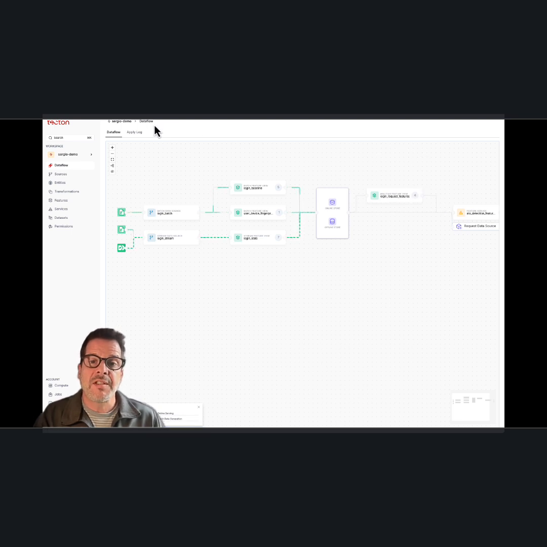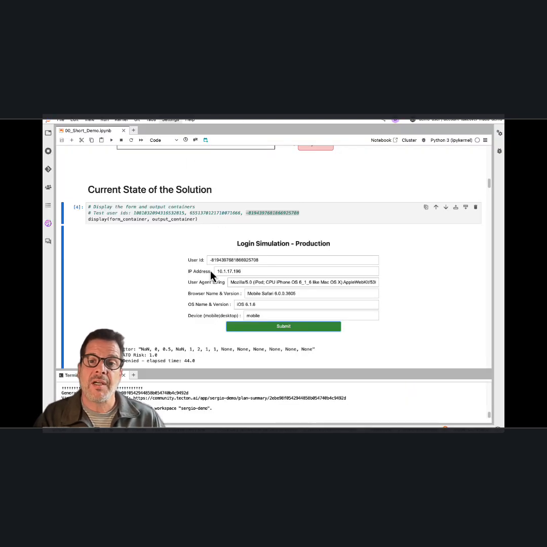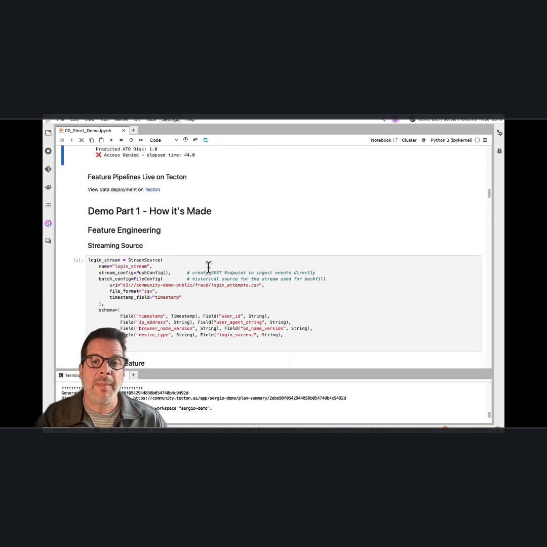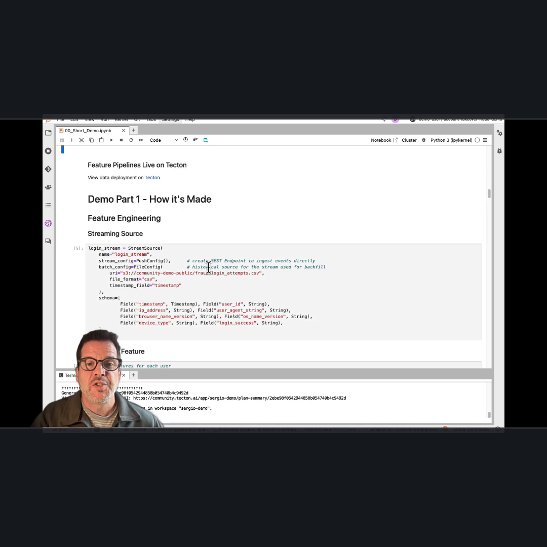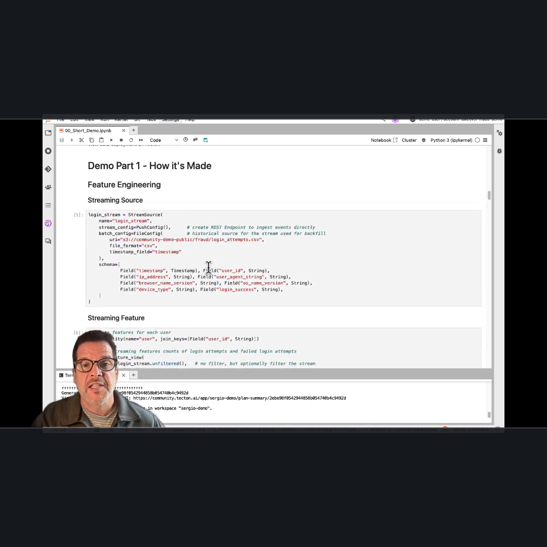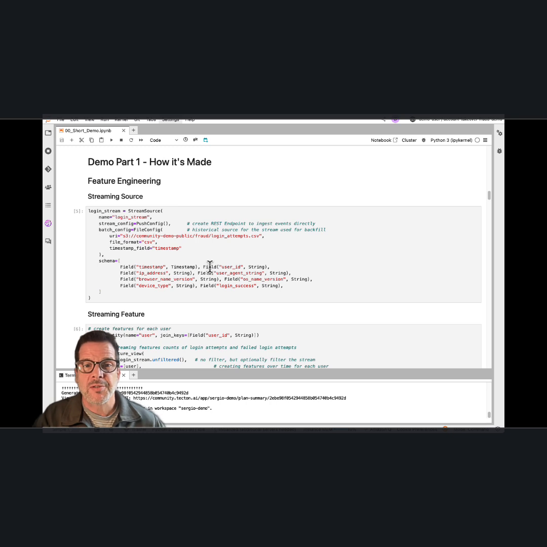Many fraud teams need to build batch, streaming, and real-time transformations on different technology stacks, making it expensive and difficult to manage and maintain. Instead, with Tecton, you define features with a simple standardized code and have all the infrastructure managed for you automatically. Let me show you how data scientists work with Tecton in any notebook environment like this one to quickly experiment with new features and train models.